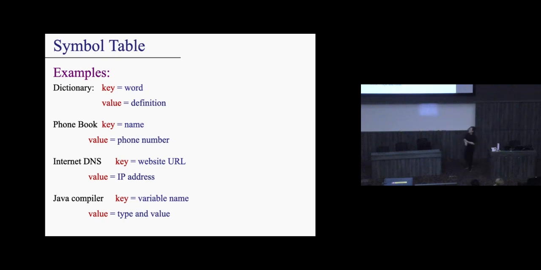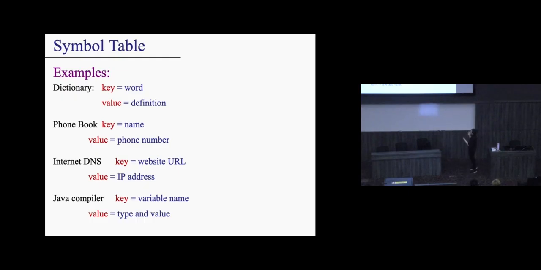Does that make sense? For example, for a URL, I don't know if you know this, but when you type www.google.com, how do you get to that web page? How do you know which server you want? There's an IP address. That's what this means here. When you map that, you don't care about the successor or predecessor operation. You don't care about what's the next URL. No such thing.